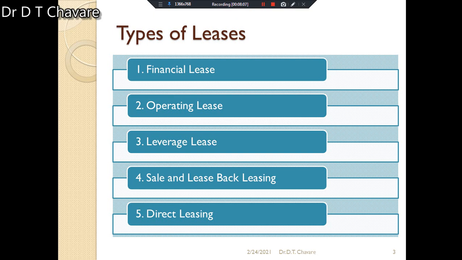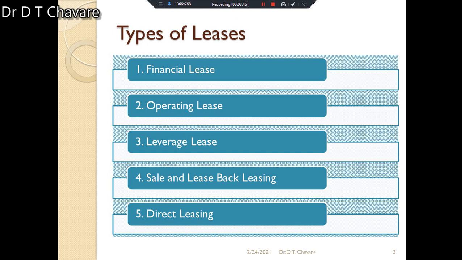As operating lease is a short period lease, the risks of ownership and non-use period of the assets rest with the lessor. It is terminable by the stipulated notice as per agreement. But the risk and maintenance of the equipment during the operating lease rests with the lessee. This kind of lease is suitable for the lessee when the assets have rapid obsolescence or he has a temporary financial problem to purchase the assets. Such a lease is called operating lease.